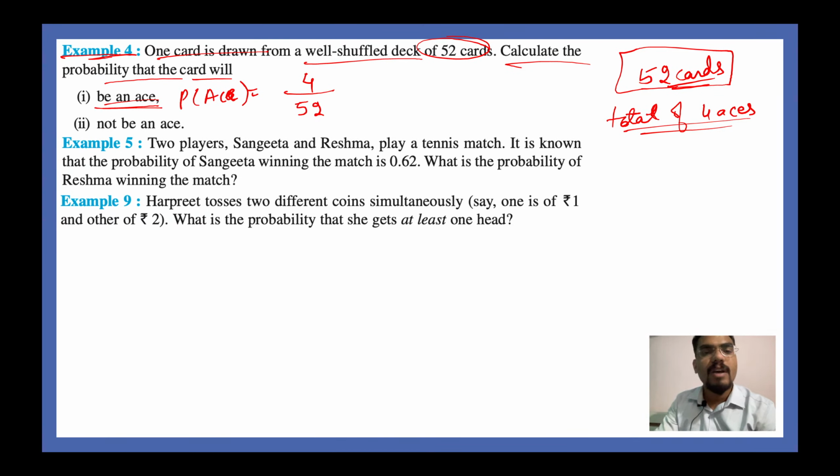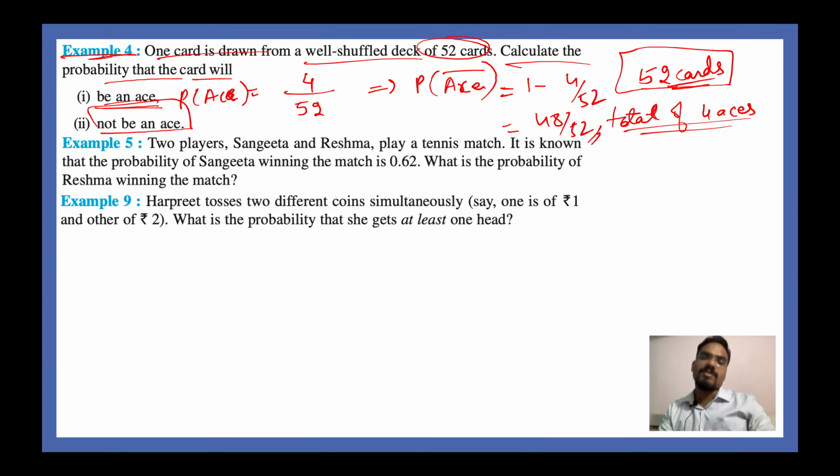And if you want to find out the probability of not being an ace, that is very easy. All you have to do is say the probability of not getting an ace, that is ace bar, is equal to 1 minus 4 by 52, and you will get 48 by 52 as your answer. So 48 by 52 is the answer to the second question. Please solve all these questions along with me and write your answers in the chat box. This is the easiest chapter that we can encounter in class 10th mathematics.